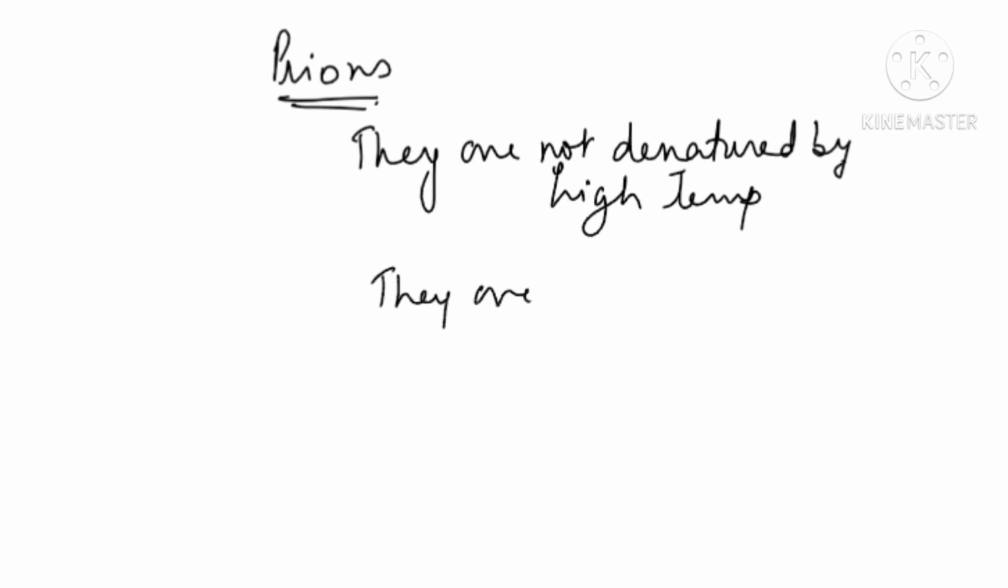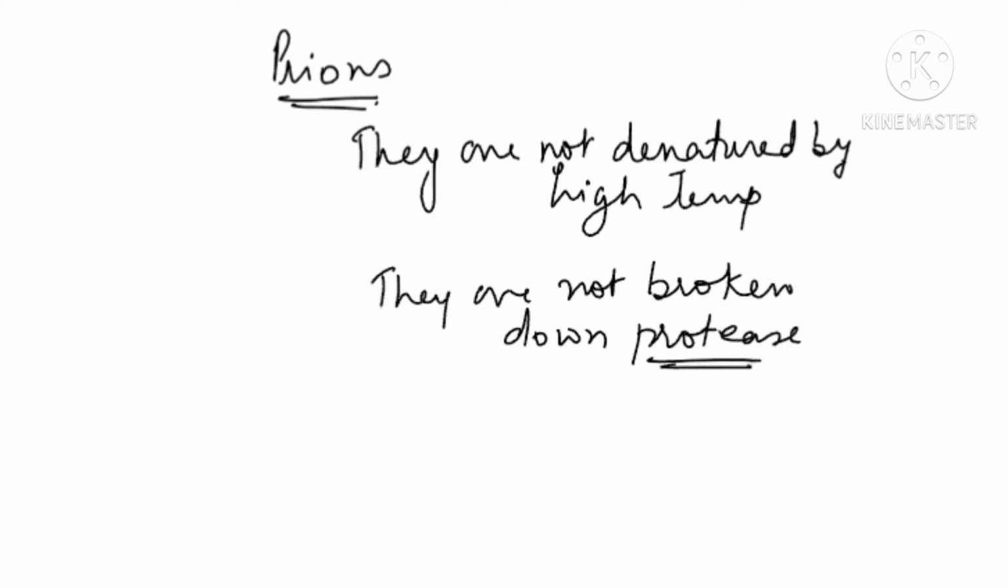They are not even broken down by protease, the enzyme which breaks the protein. You know very well that protease is an enzyme which will break down the protein, so they are not even broken down by protease. That is why that is more harmful. And the third reason is that they are our normal protein. Earlier, before becoming prions, they were normal protein, so our immune system does not identify them.